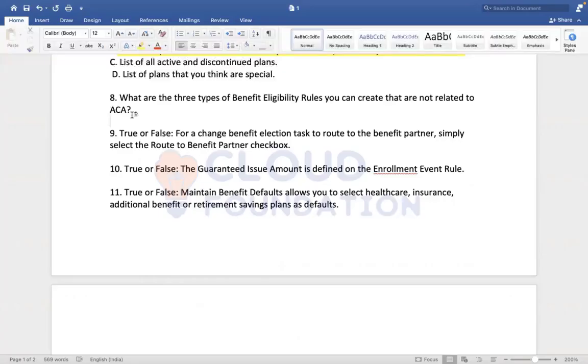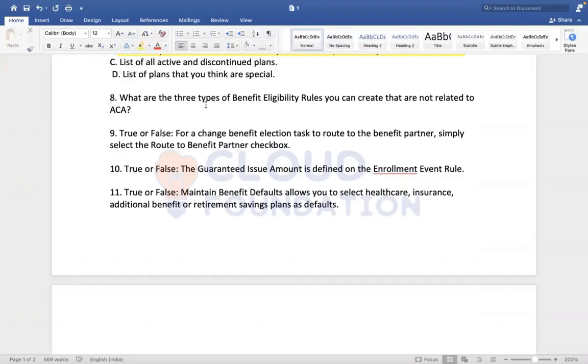To give a high level, sometimes we may have hourly wage employees. Most companies won't grant healthcare or insurance plan benefits to hourly wage employees. But some companies will give at least an insurance plan if they work a minimum of 100 hours in a month. If their hours drop below 100 in a month, they lose eligibility for healthcare and insurance. This is a manual configuration, and this is nothing but the Affordable Care Act.